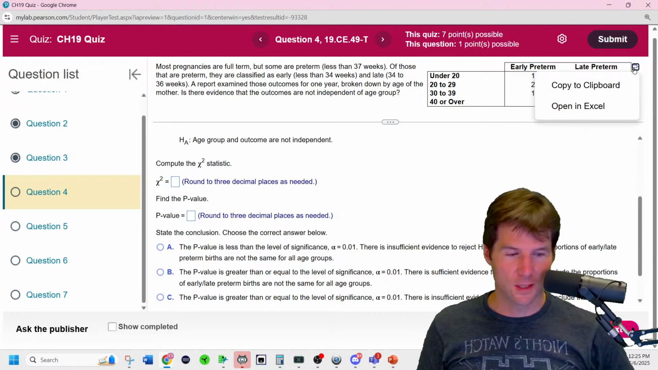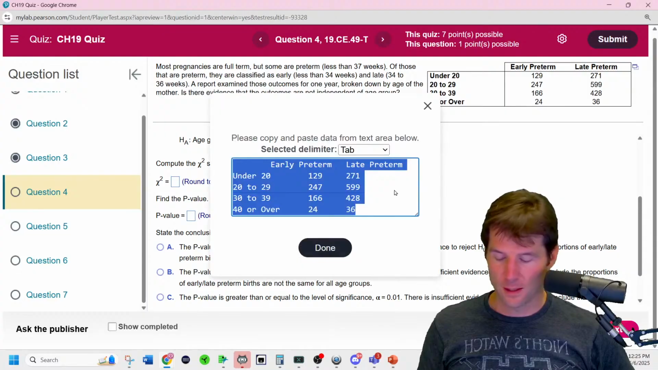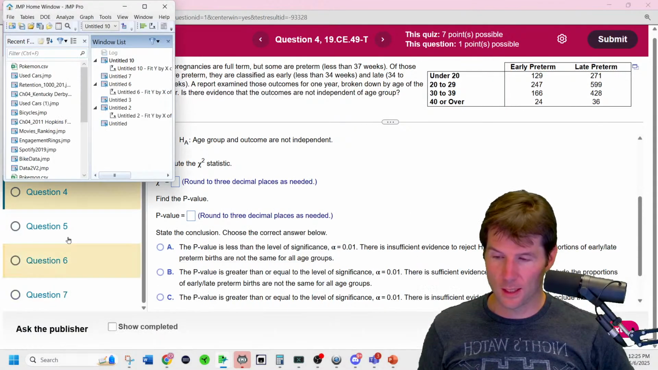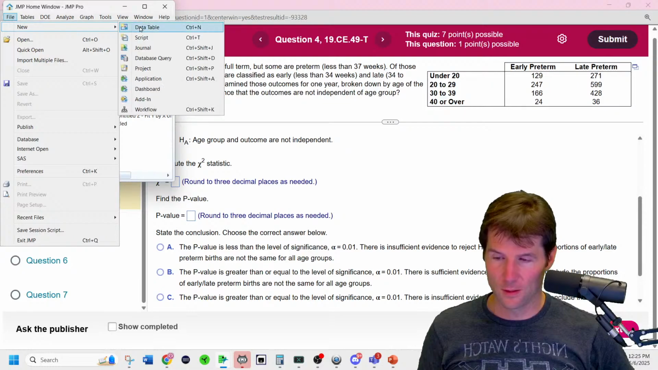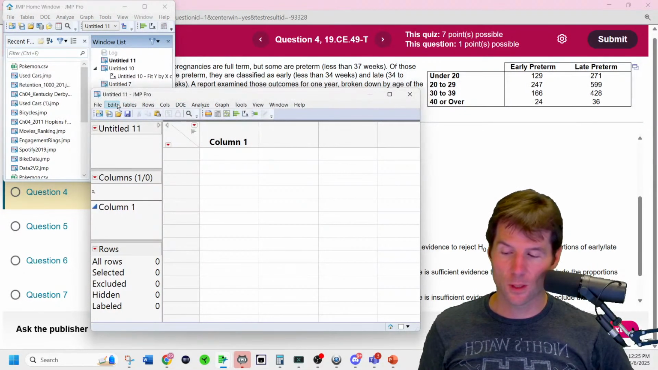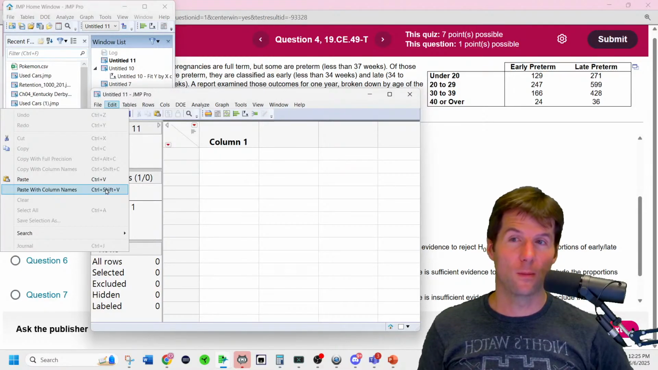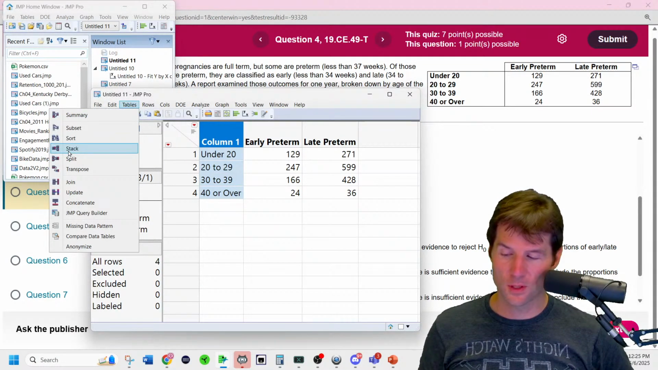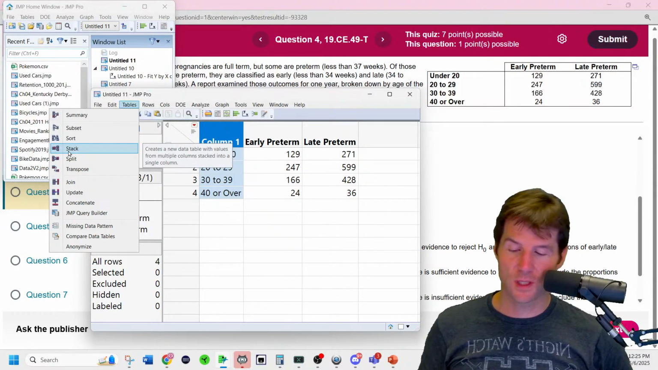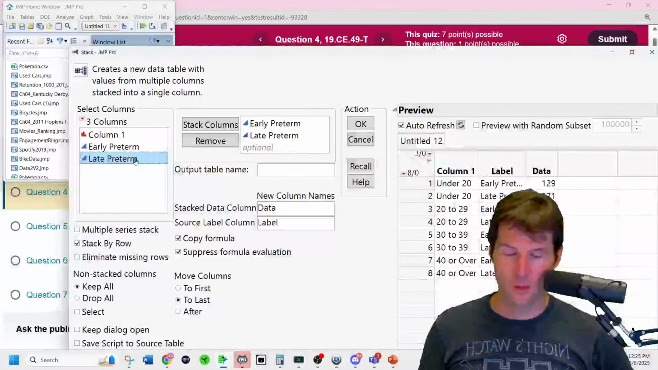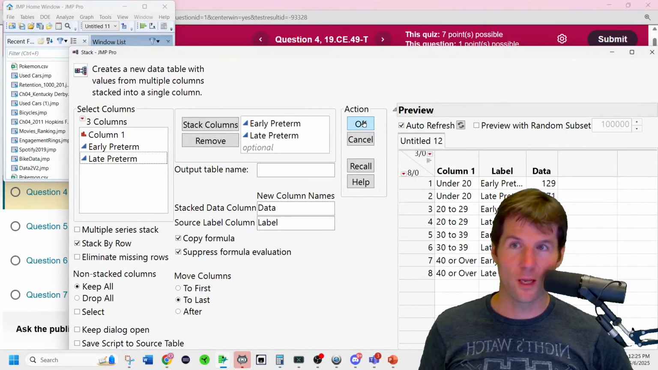Here's how to run the test. Go to copy to clipboard, and then hit Control-C or Command-C. Bring up a new data table in JMP with File, New Data Table. Then go to Edit, Paste with Column Names, and then go to Tables and Stack. In Tables Stack, we're going to double-click both blue columns, only the blue columns, and then click OK.